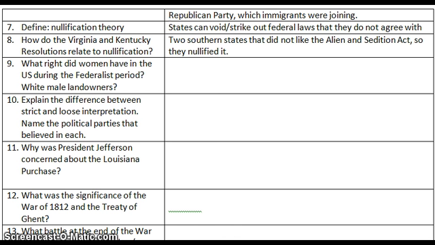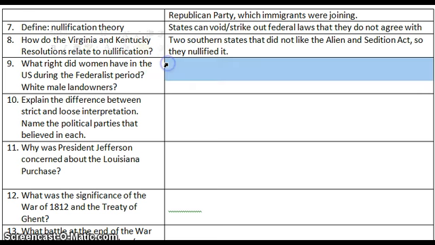So how do the Virginia and Kentucky Resolutions relate to nullification? Virginia is a southern state. Kentucky is really a western state. But when you look at these two states, remember the West always sides with the South during this time period because the West is really small farmers. So these two southern-leaning states, they don't like the Alien and Sedition Acts, and so they write these resolutions. They're just documents that say we don't have to follow any federal law that we don't agree with. So we don't agree with the Alien and Sedition Acts, so we're not going to arrest people. We're not going to actually enforce it. We're just going to strike it out. We're putting white out on that federal law, and we refuse to follow it.